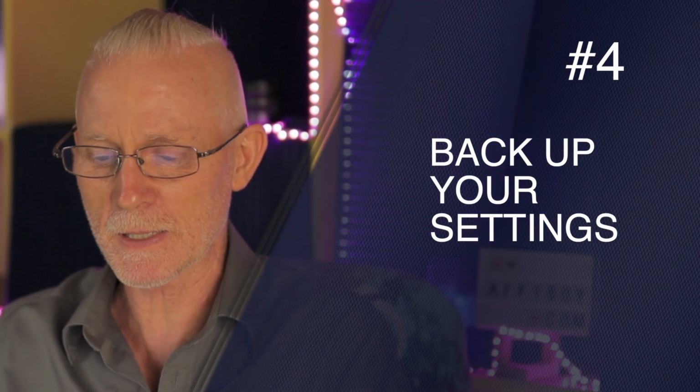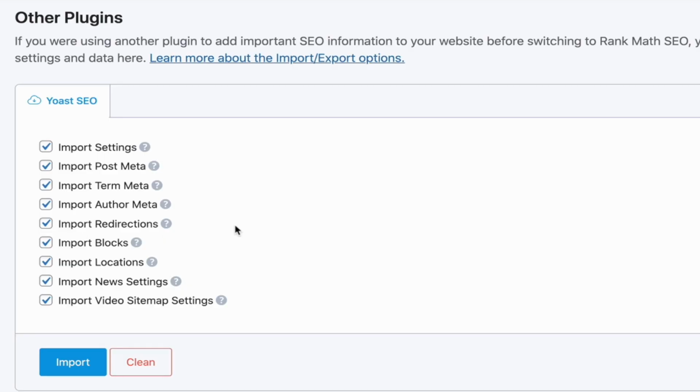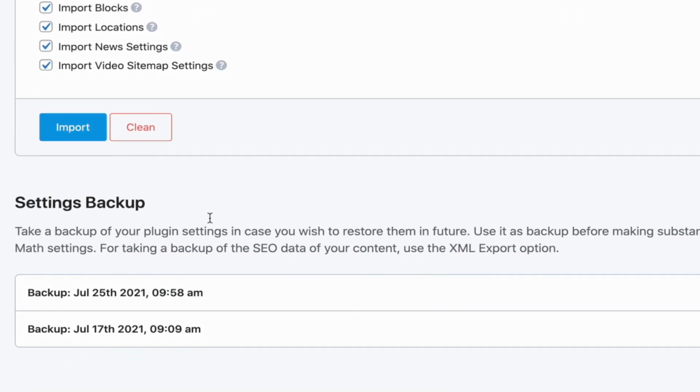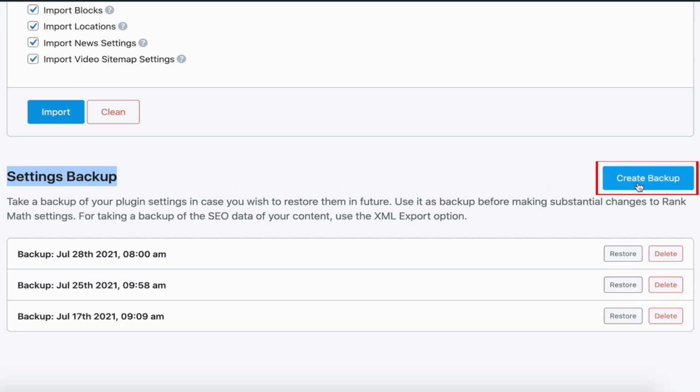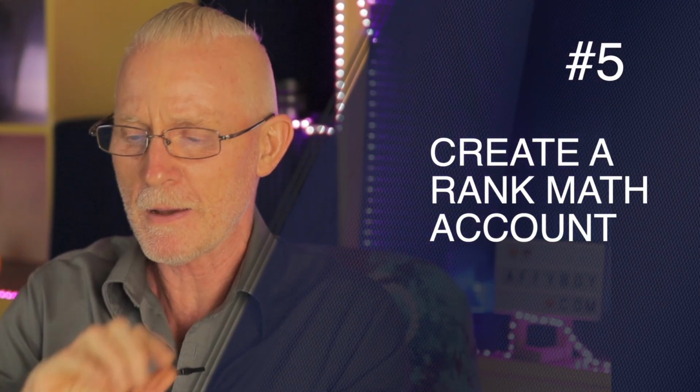Tip number 4, we're rolling on here really fast. On the same page here, scrolling down, notice that you can actually back up your settings. This is really cool. And you can actually create a backup. Okay, tip number 5, the last tip.